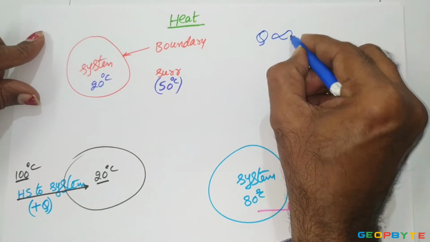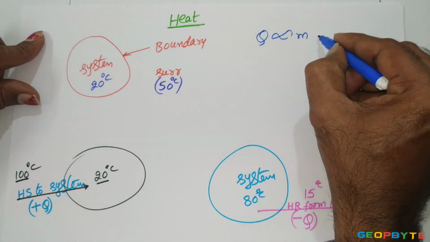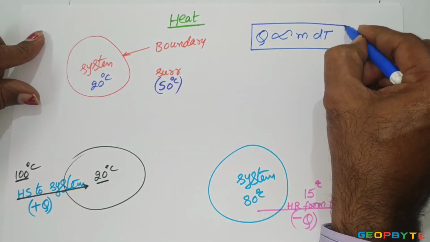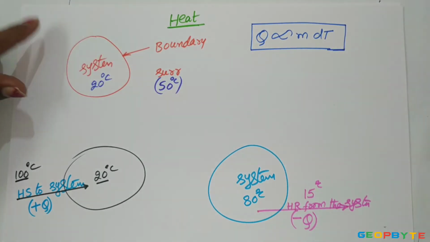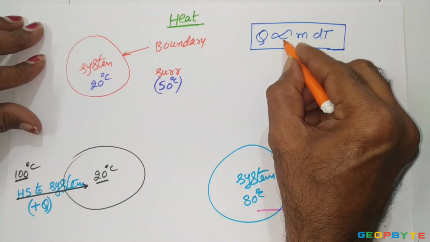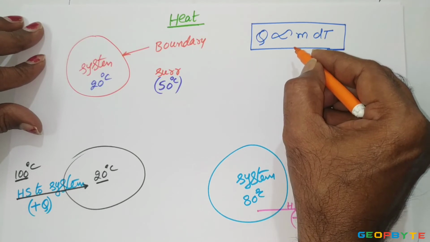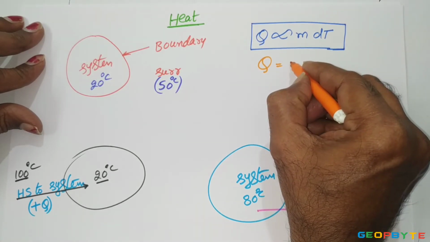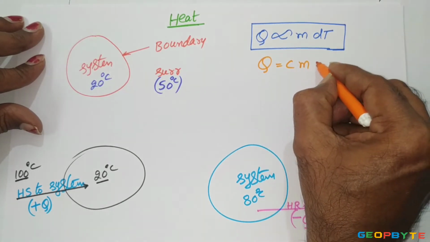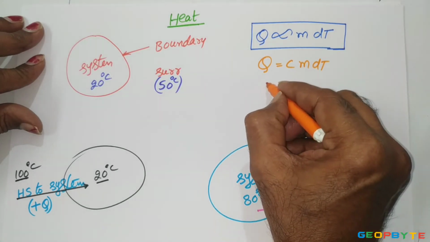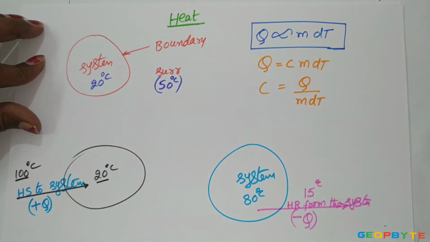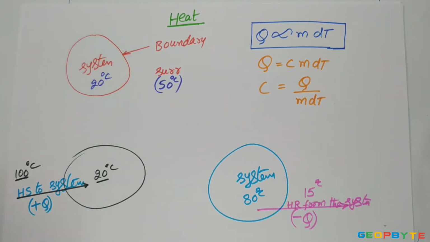The general relation between thermodynamic heat and temperature gradient: the heat transfer is generally denoted by Q. Heat transfer is proportional to the mass of the system multiplied by the temperature gradient. This is the general relation between thermodynamic heat and temperature gradient. For eliminating the proportionality, we put a constant like this. Heat transfer Q equals some constant C into M into dT, where C equals Q by M dT. That C is called specific heat.